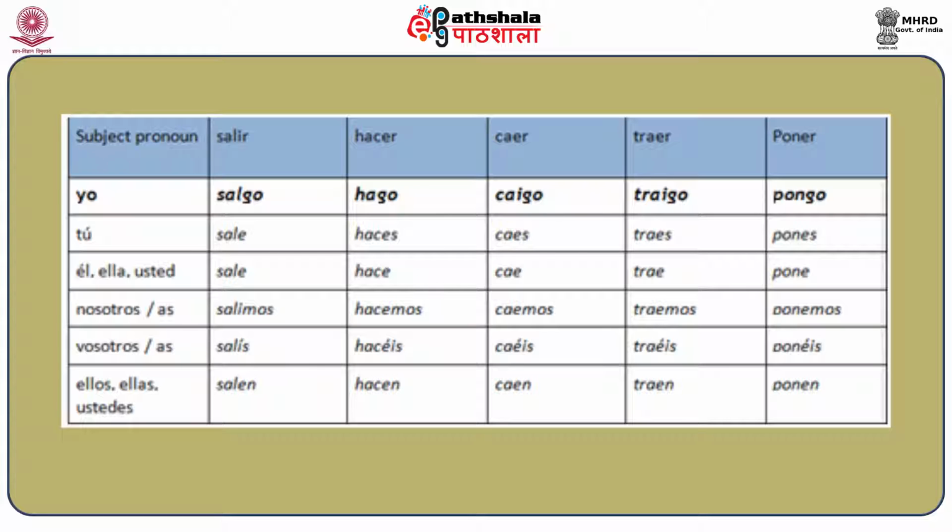The conjugation of traer is traigo, traes, trae, traemos, traéis, traen. And poner is pongo, pones, pone, ponemos, ponéis, ponen. So these were the conjugations of the verbs whose stem didn't change.